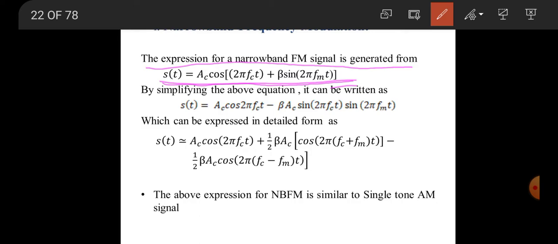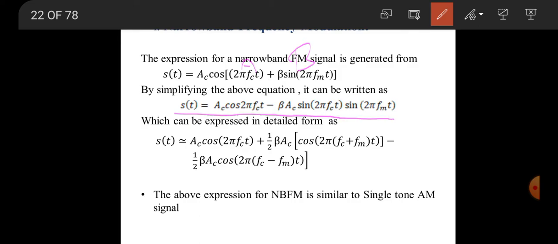What we are going to do is expand this equation. Consider cos of A plus B, where this term is denoted as A and this term is denoted as B. So cos of A plus B is cos A cos B minus sin A sin B. In that form we are expanding this equation.